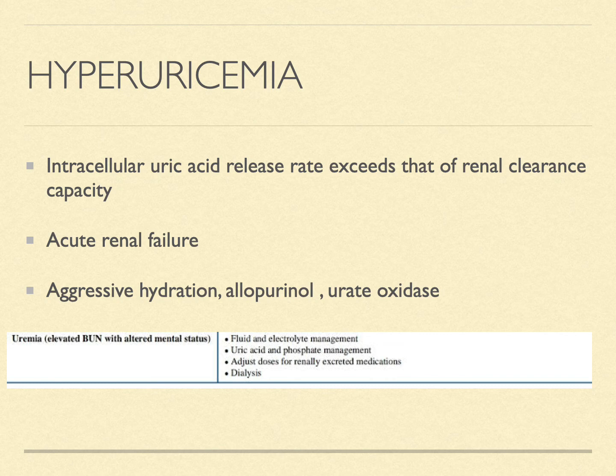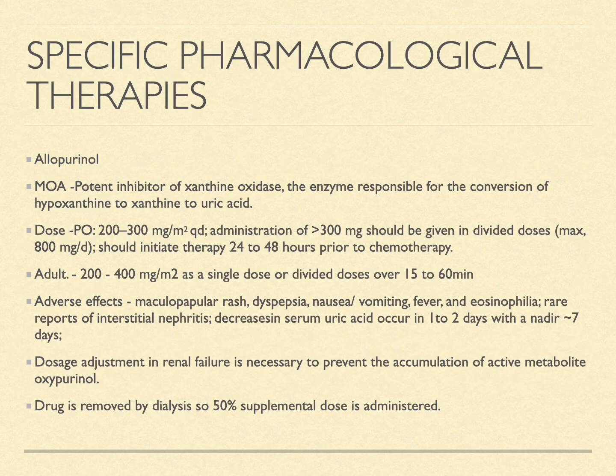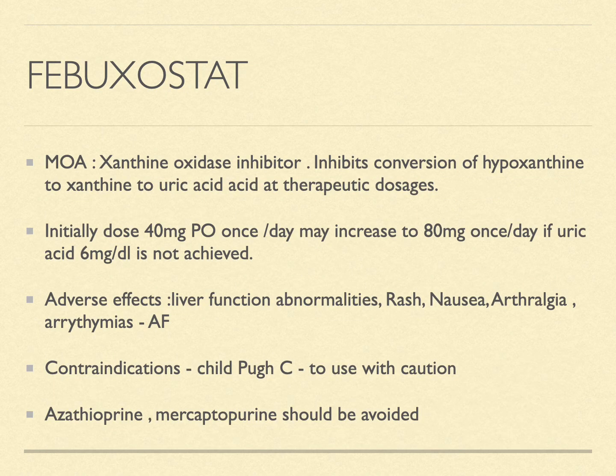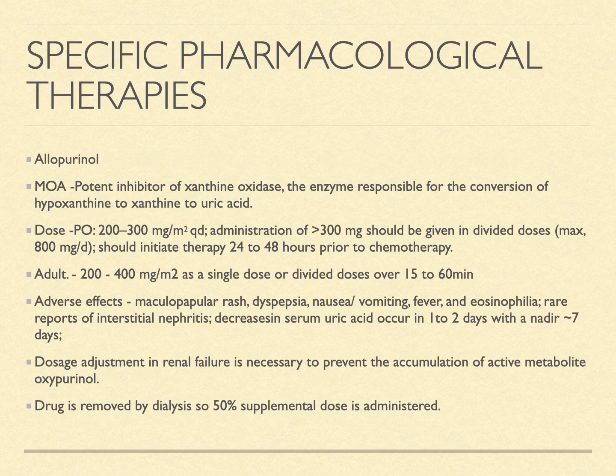And obviously we would be managing it with good fluid hydration and electrolyte management, uric acid and phosphate management, and we have to adjust the doses as per the creatinine clearance, and finally dialysis would be preferred. So there are three specific pharmacological therapies which we'll be using in the management of tumor lysis syndrome, that is allopurinol, rasburicase, and febuxostat. So let us briefly discuss the basics of allopurinol.